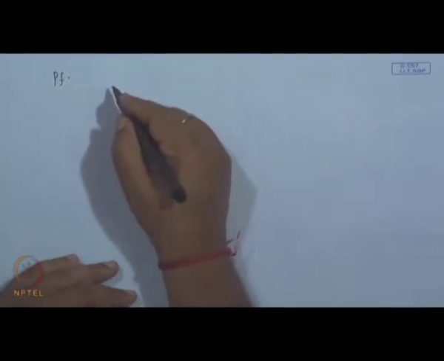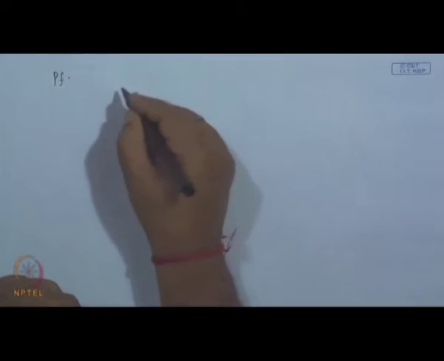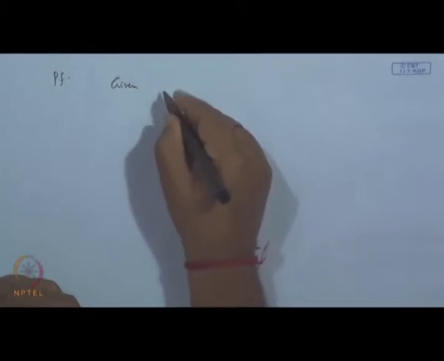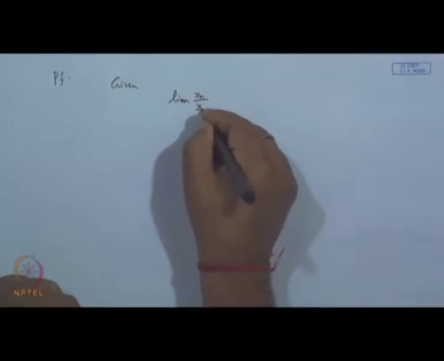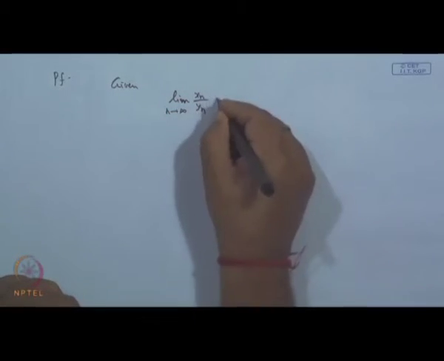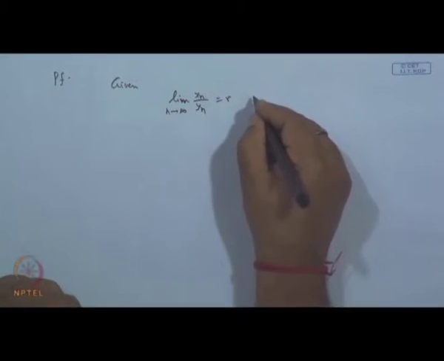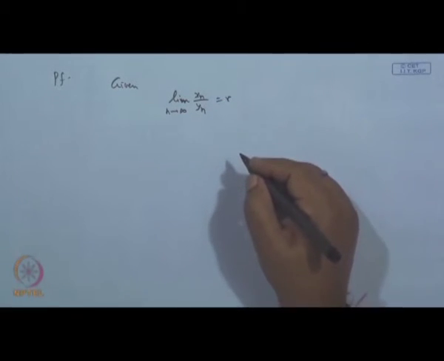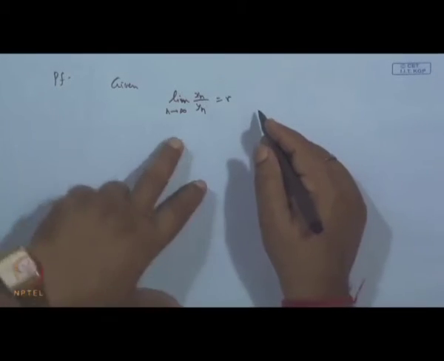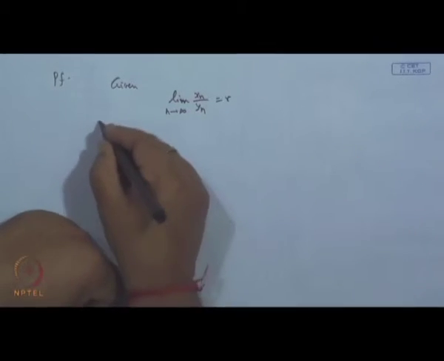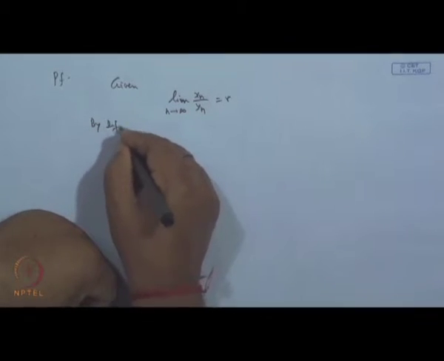Now, what is the proof? Given the limit of x n over y n as n tends to infinity is, say, r, which is different from 0 of course. Now, once the limit is given, then for any epsilon greater than 0, by definition what happened?